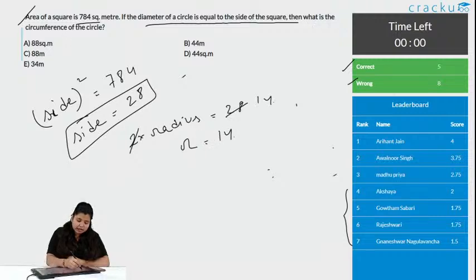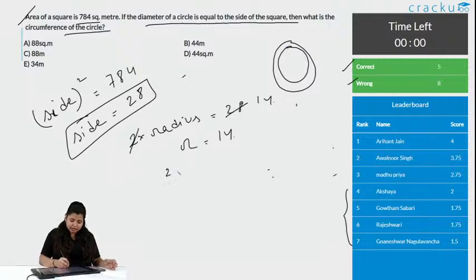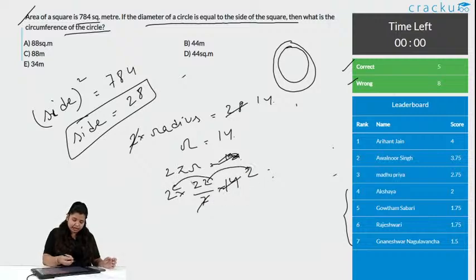Then what is the circumference of the circle? If this is a circle, what is the circumference? It is the entire thing. It is not the area, but the entire thing. So, what is the circumference? It is 2 pi r, with r equal to 14. What is the value of pi? It is 22 by 7 into 14. 7 1s are 7, 7 2s are 14, 22 into 2 is 44, 44 into 2 is 88.